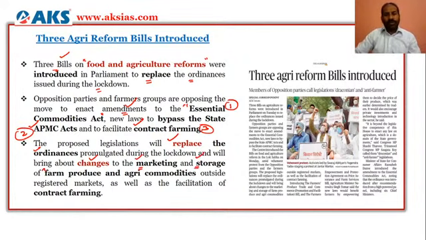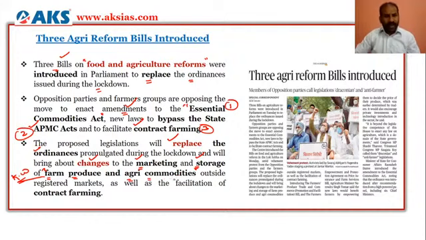Of farm produce and agri commodities. These are the keywords you need to focus on from the UPSC point of view.